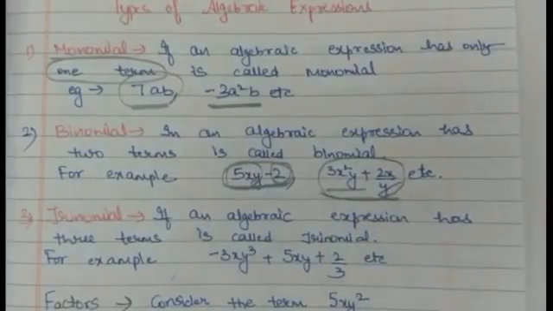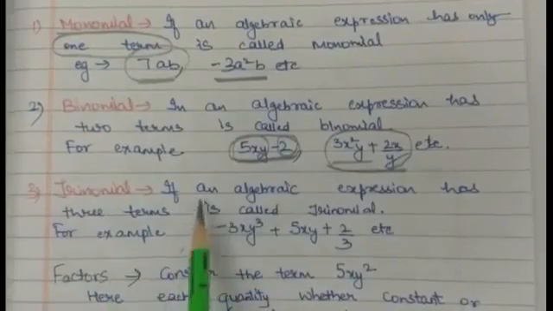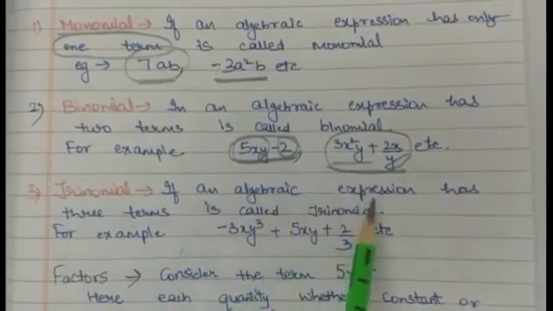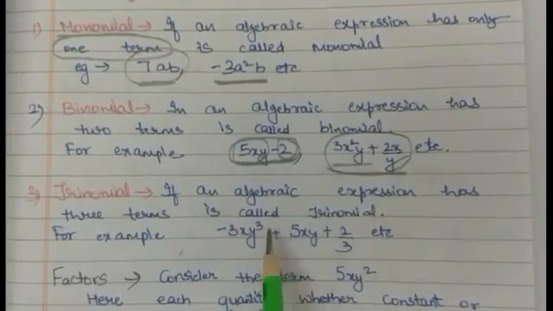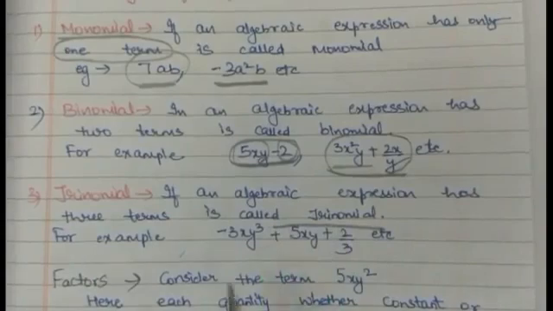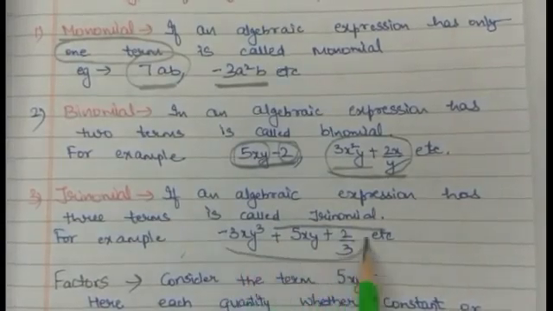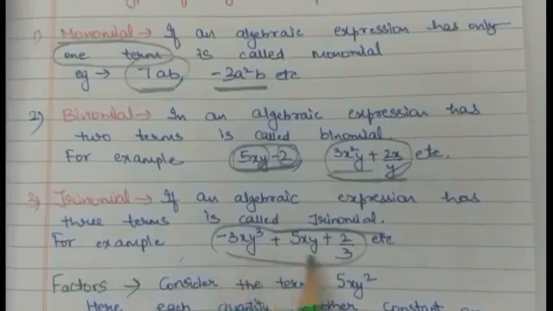Now students, what is trinomial? If any algebraic expression has 3 terms, then that expression is called trinomial. For example, this is the trinomial because it has 3 terms.